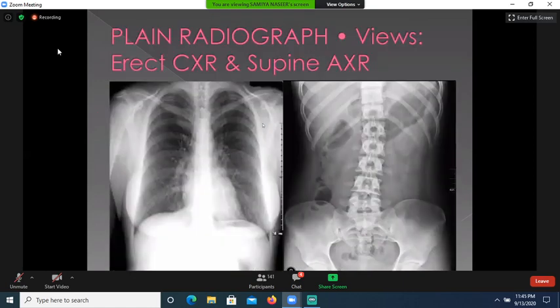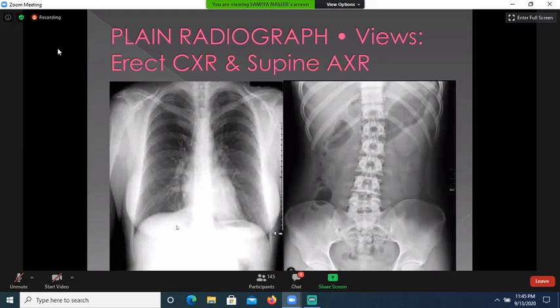Now, starting from the plain radiograph, I told you the plain radiograph is advised when the surgeon or physician has to see the pneumoperitoneum. So these both views are normal views. The first X-ray which we advise is the erect chest X-ray to look for pneumoperitoneum, and this other one is the supine abdominal X-ray.